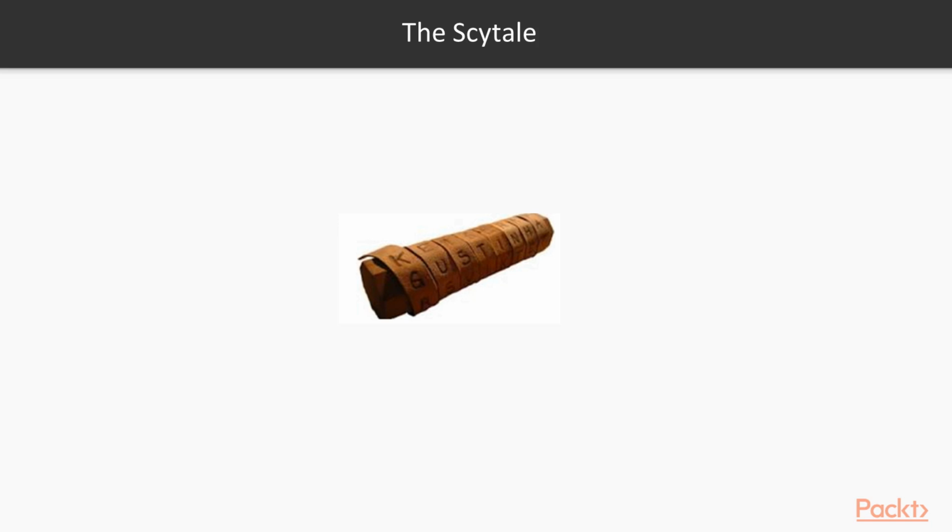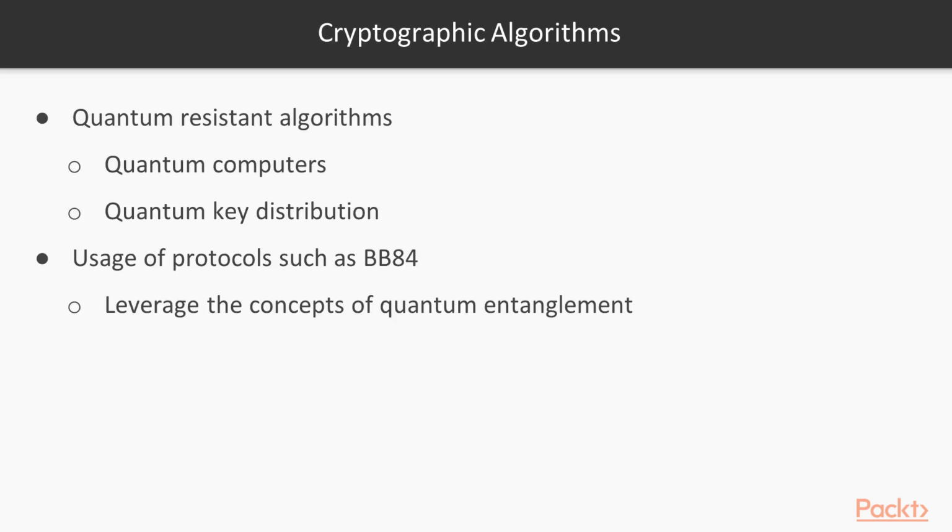Looking to tomorrow, we see new technologies on the horizon that can help implement cryptographic primitives. For example, within this section, we'll learn about how new concepts such as blockchain can be used as a tool to help secure the IoT. Blockchain, of course, is based on a set of well-known cryptographic primitives. Other new directions in cryptography include quantum-resistant algorithms that hold up against the theorized onslaught of quantum computers, and quantum key distribution, using protocols such as BB84 and BB92 to leverage the concepts of quantum entanglement to create good quality keys for use in classical encryption algorithms.